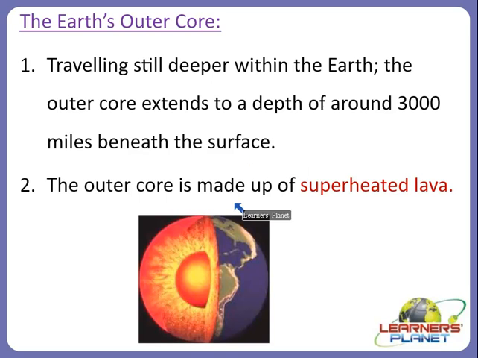The outer core is made up of superheated lava, because this core extends to approximately 3000 miles beneath the surface. And this superheated lava is believed to be mostly made up of iron and nickel. So the outer core is made up of iron and nickel.